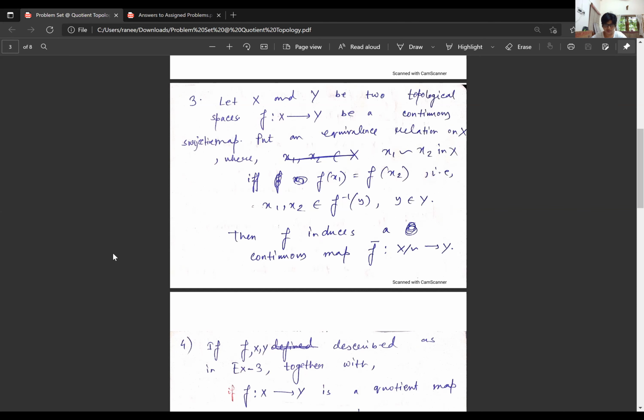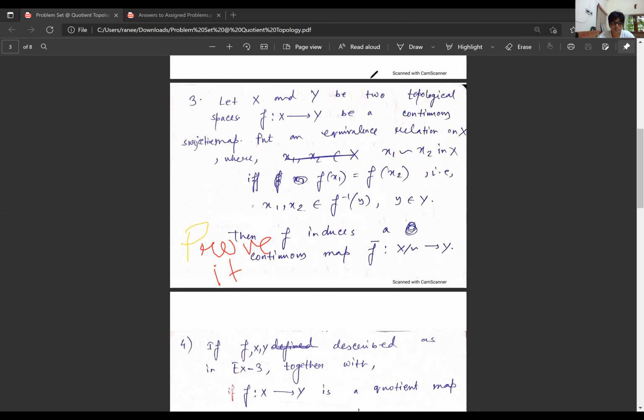Then the statement says: prove that f induces a continuous map f bar on X mod the equivalence relation to Y.